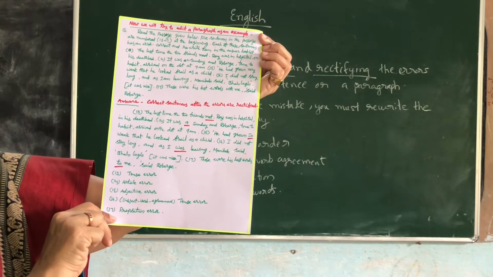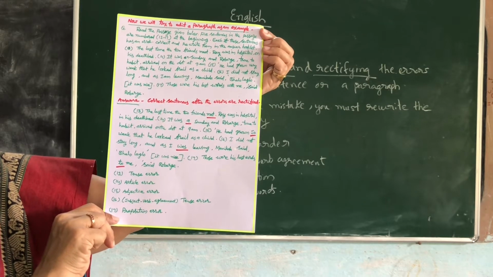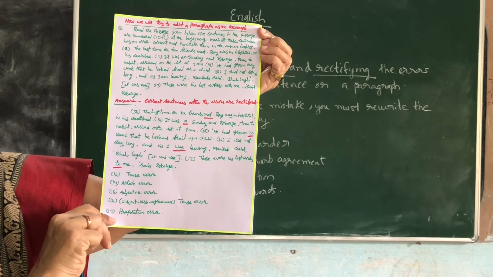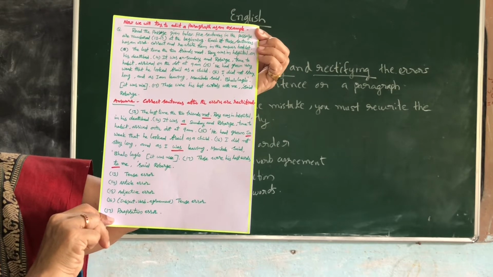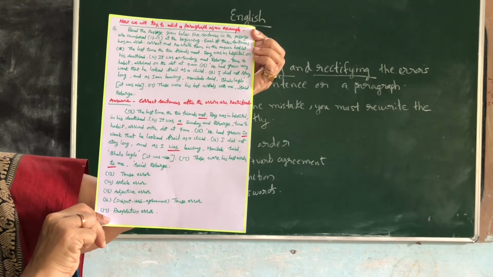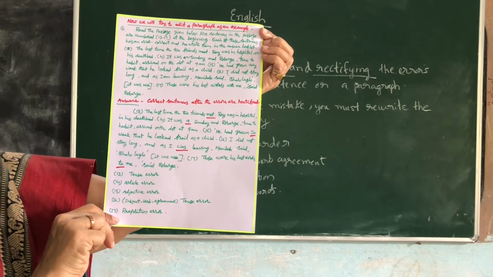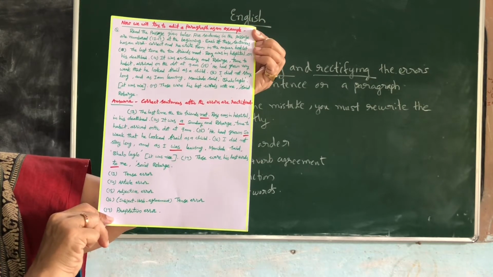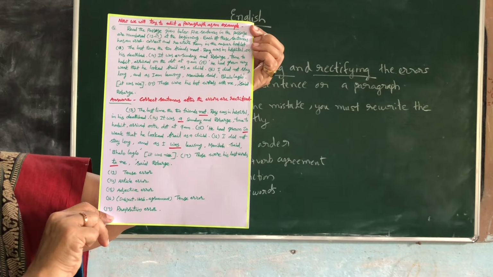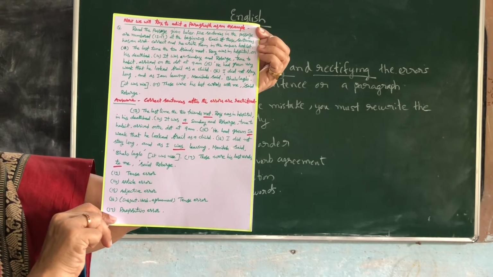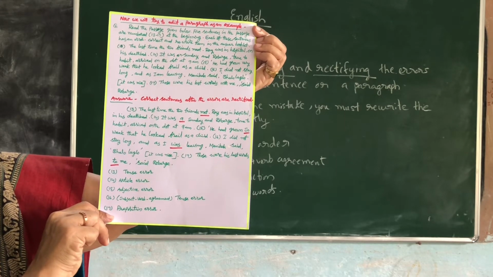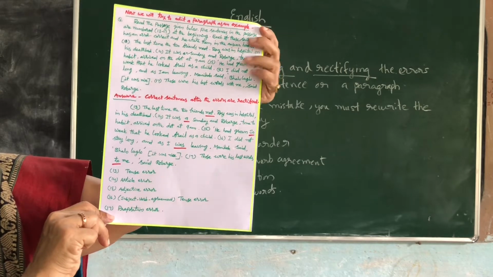So see, the last time the two friends met, Ray was in hospital on his deathbed. It was a Sunday and Robert, true to habit, arrived on the dot at 9 a.m. He had grown so weak that he looked frail as a child. I did not stay long and as I was leaving, Manikda said, "Balo laglo," it was nice. Those were his last words to me, said Robert. So what are the errors?